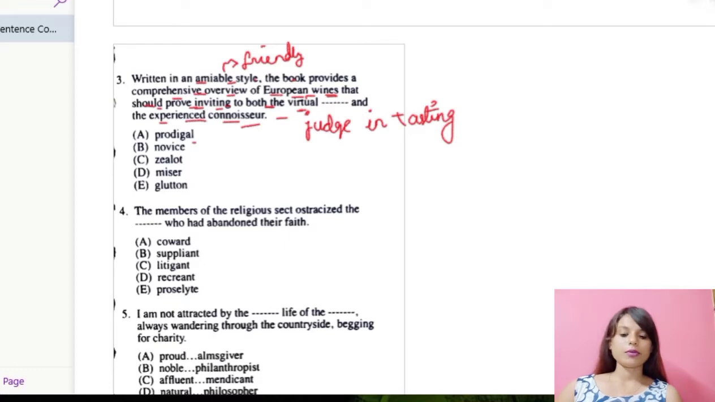Prodigal. Now, prodigal means wasteful or extravagant. Okay, so if I put wasteful, virtual wasteful, it's just not going. So I'm going to put a cross. Number B, novice. Now, novice means beginner or a learner. Okay, I'm writing it down, beginner.